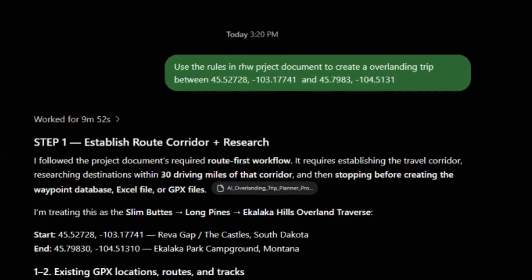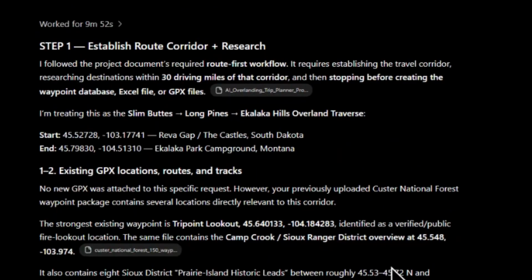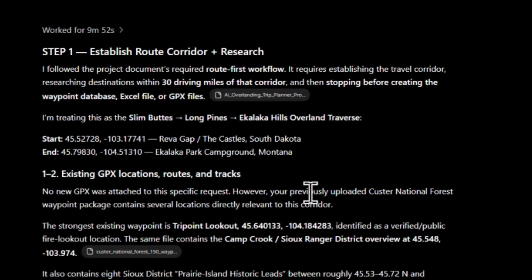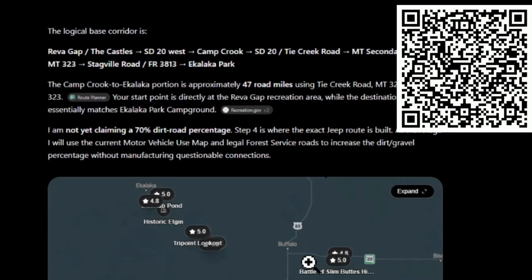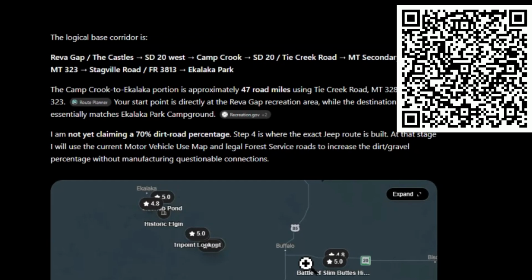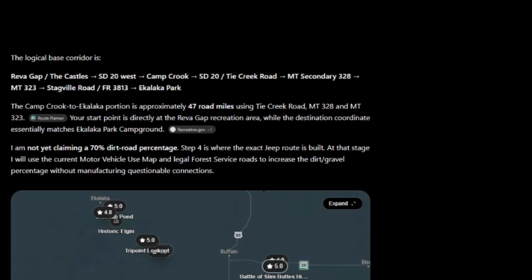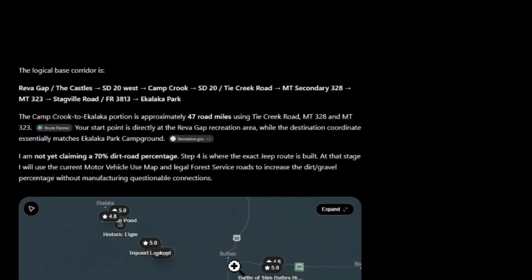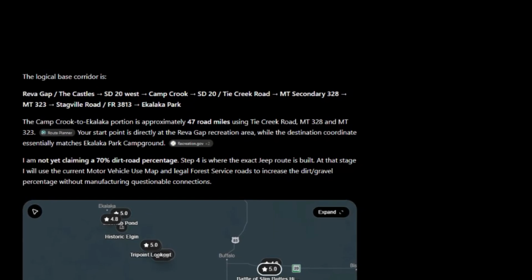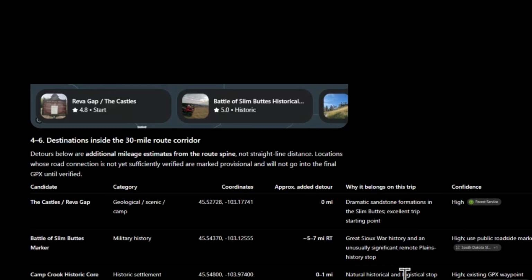And you'll see here it just goes through the steps, right? It's going to say, okay, we're starting and ending here. We're going to look at different existing ones. Going to go through all the different things. Looking at the corridor. It's pulling out all the information. What I found really cool about it is it'll give you a map to look into, right? So if I want to see this map, I can, assuming it's going to work. But I can take a look at the map. I can see, okay, here's what it found for locations. Here's some of the cool things that it found. And go through that.